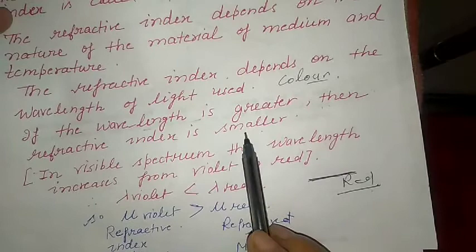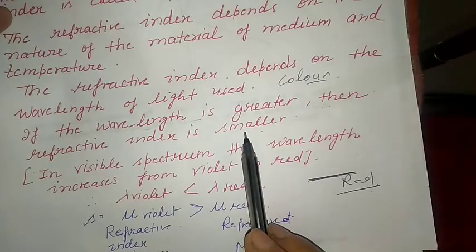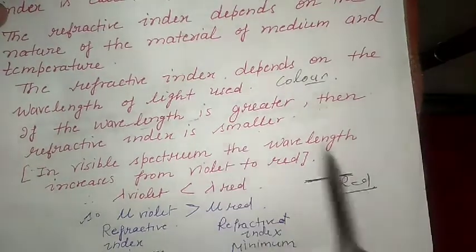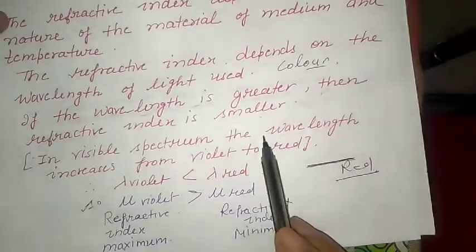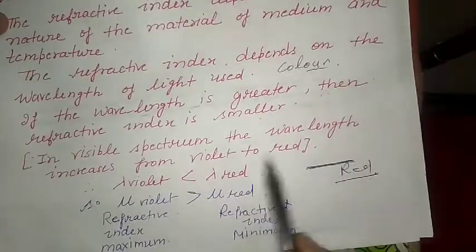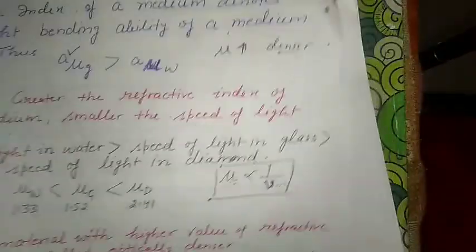If refractive index is smaller, what does it mean? It will bend least from its original position. So in the visible spectrum, the wavelength increases from violet to red. Now we have here